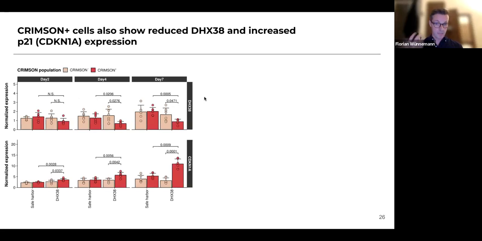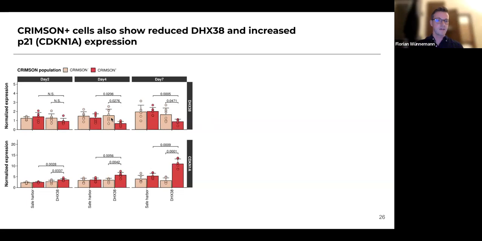We then wanted to look at DHX38 expression and expression of markers that we observed in the RNA-seq like P21 and other senescence-associated markers. So senescence, as I've mentioned earlier, is a process that is exactly what we saw in these cells: cells stop proliferating, they have all these stress markers that are upregulated, and that is a process that is involved in coronary artery disease. And so we were really interested to see whether we can find the signatures that we observed in the RNA-seq also in these crimson experiments.